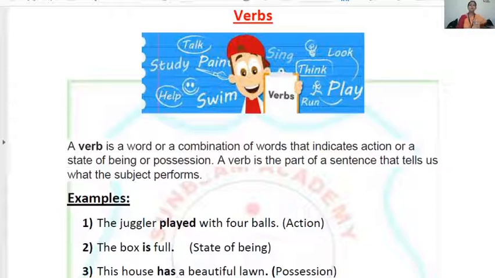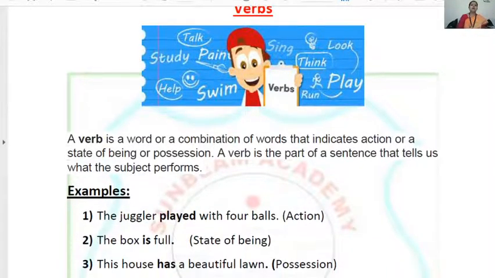So when you read a sentence and you want to know what the verb is in that given sentence, simply search for a word used for these three purposes: first, action; second, state of being; or third, possession. If you find a word used for any of these three purposes, that word is your verb.